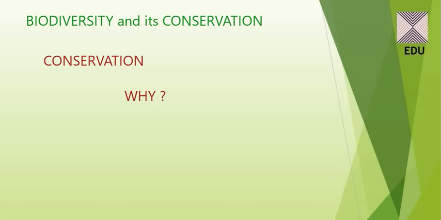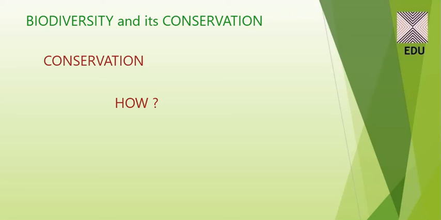We have a moral duty to take care of all the present species on the earth. So this is our moral duty, and we have to conserve the biodiversity on the earth. This is the answer to why we should conserve biodiversity.